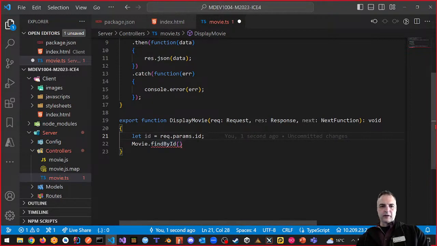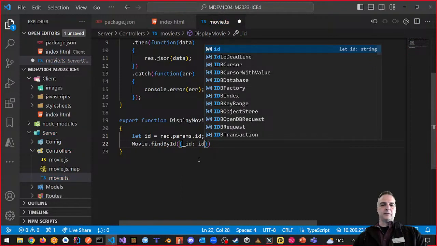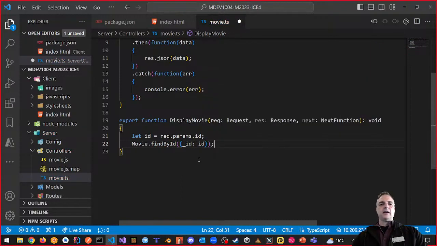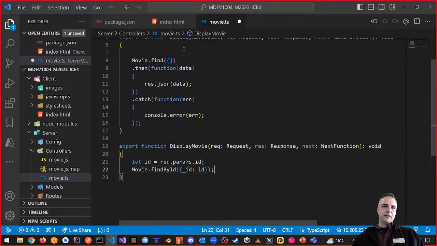So then we're going to go down here and say, okay, well, we want to find a movie by ID, and we know that the ID is ID, and we want to look at this. This is what we want to find, right? And that's the first thing. And if you look up here, it says that is kind of the first thing we want to do. Great, let's return that data.